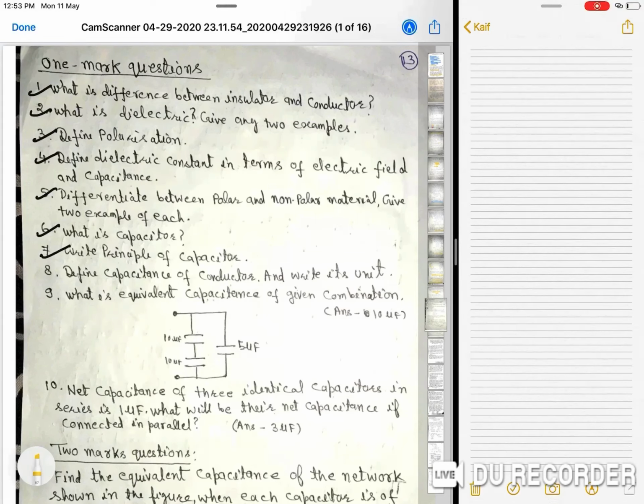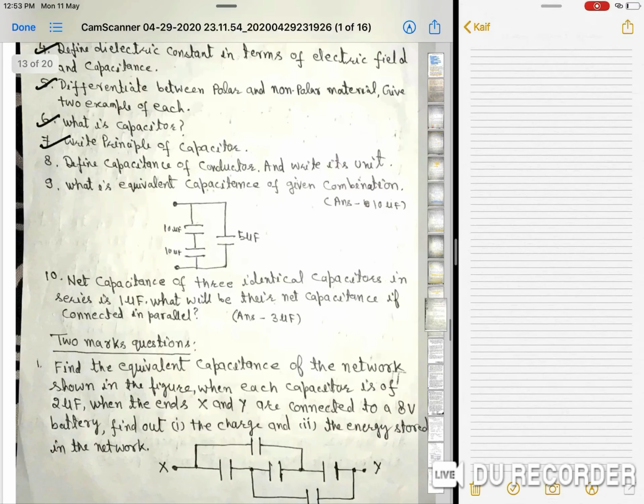The next question is: what is a capacitor? A capacitor is an arrangement which can store charge, or which can store electrostatic energy in terms of electric field. Write the principle of capacitor: when an uncharged earthed conductor comes near a charged conductor, then the storing power of charge can be increased. It is the principle of capacitor. You can see the notes also.